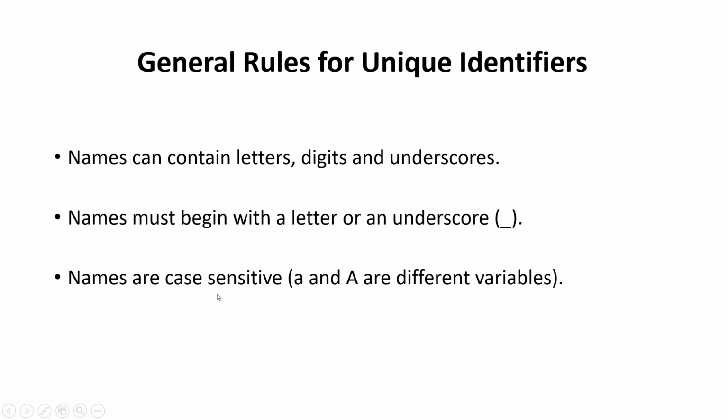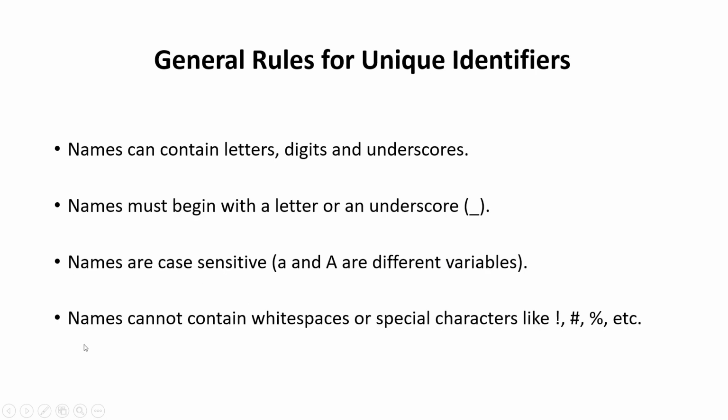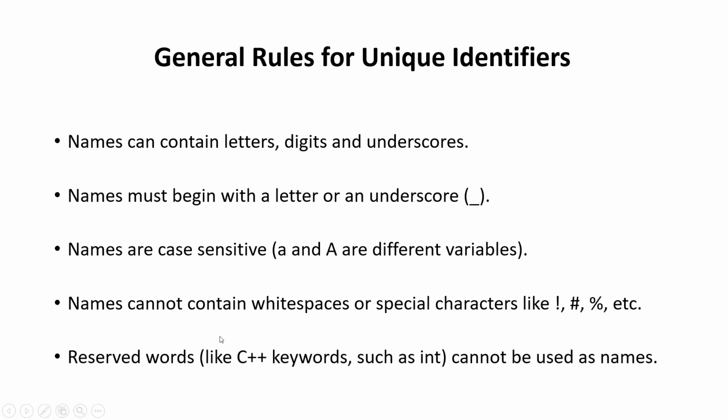Names are case sensitive. Capital A and small a are different variables. Names cannot contain white spaces or special characters. You cannot add spaces, white spaces or special characters in identifier or variable names. These are not allowed. Reserved words like C++ keywords such as int, for, and loop can't be used as a variable's name.